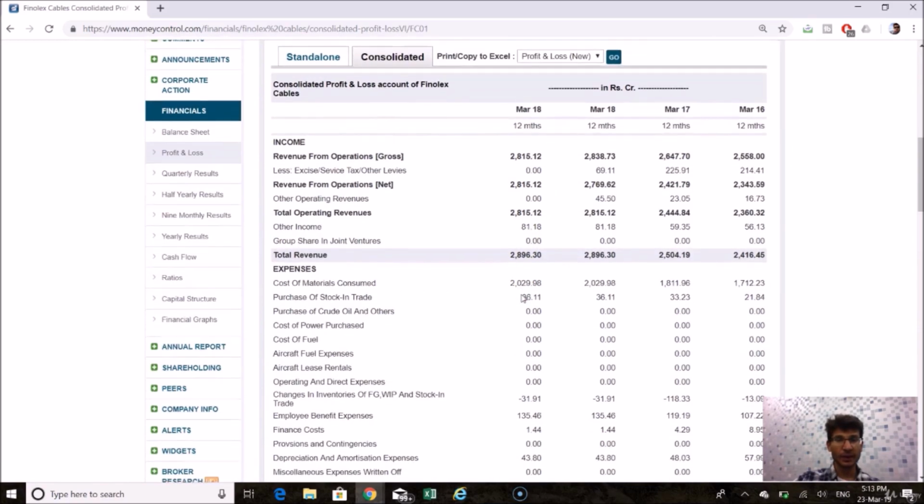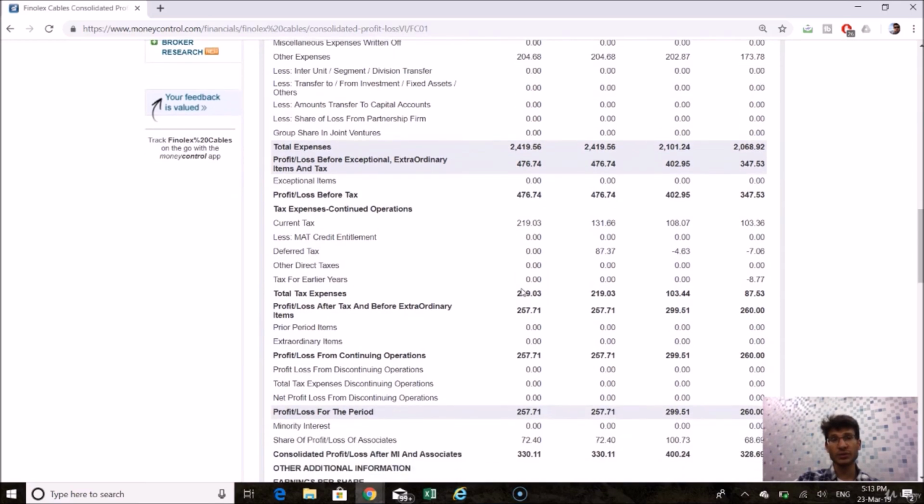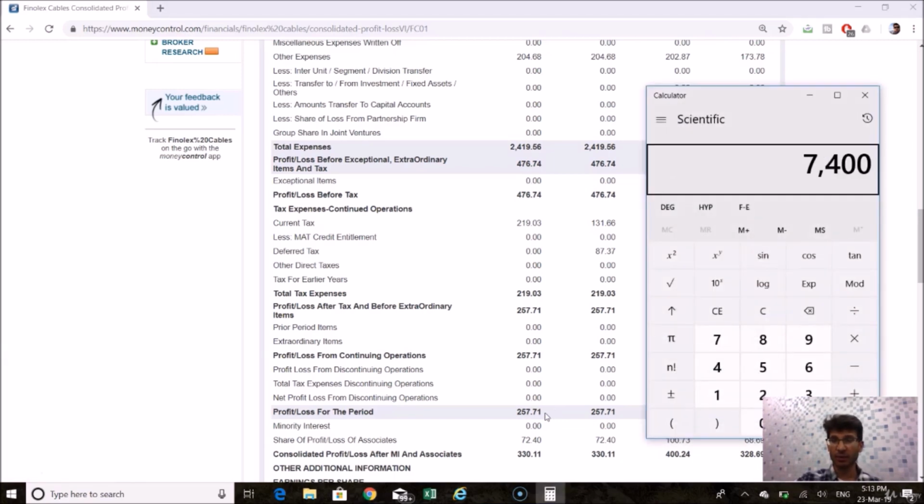But the market cap of the stock is around 7400 crores and the profitability is at 257 crores. So if I divide the market cap of 7400 by 257 crores, I get a PE of approximately 28 for the year ending 2018. So this is what I can see here.